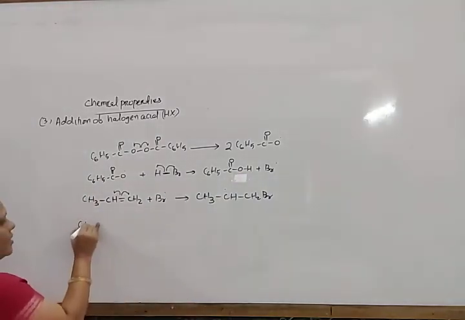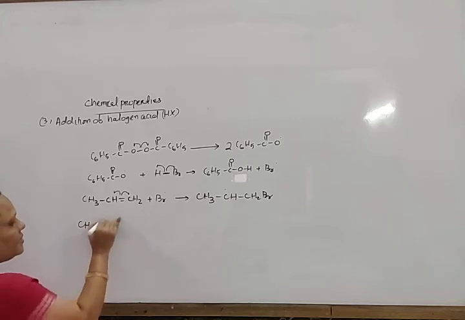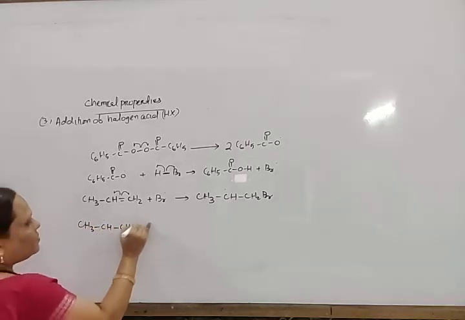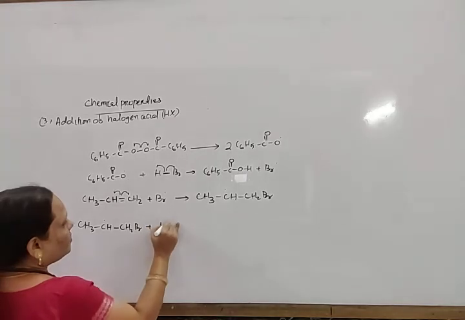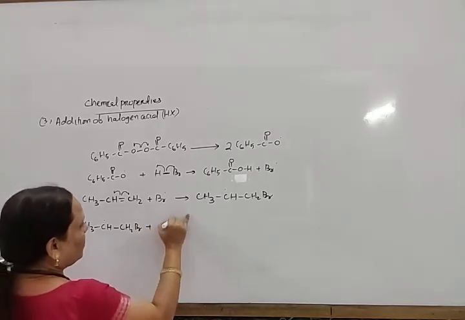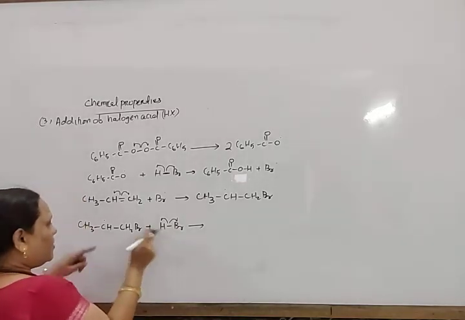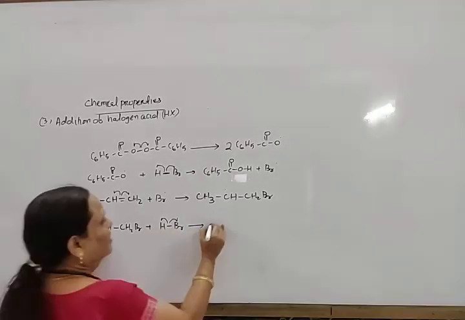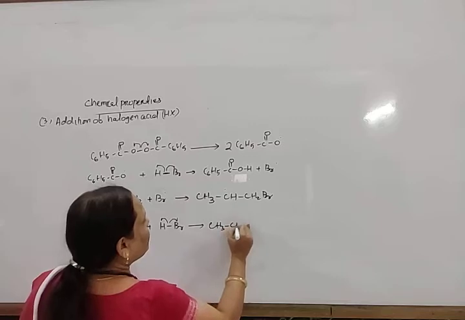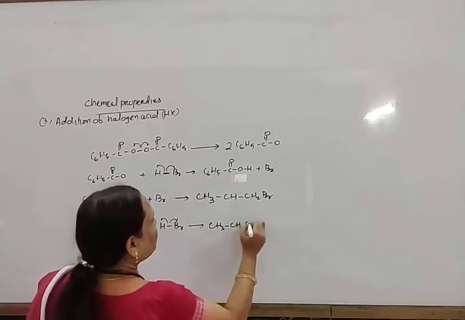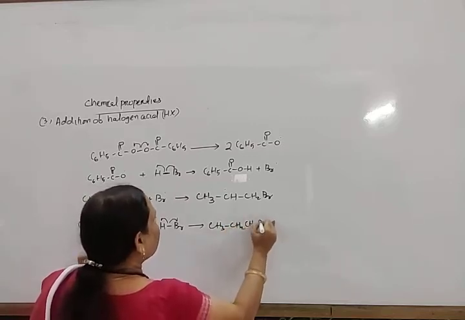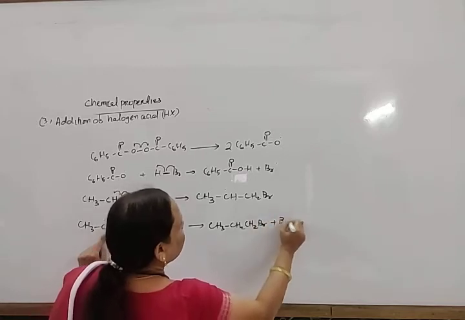And again, this CH3CH dot CH2Br reacts with another molecule of HBr, which again generates the free radical. Here it combines with H dot to form CH3CH2CH2Br plus Br dot.